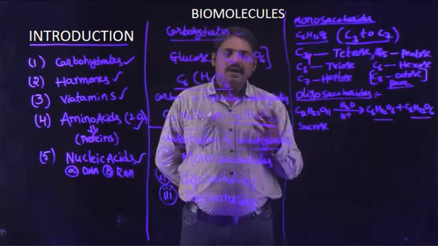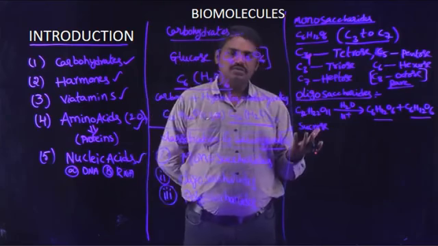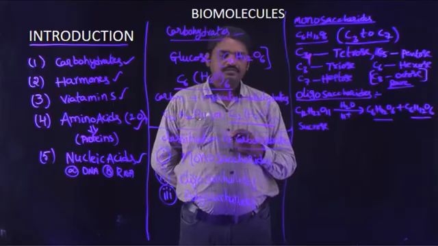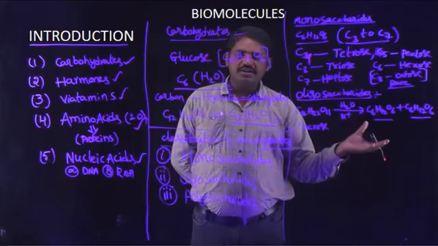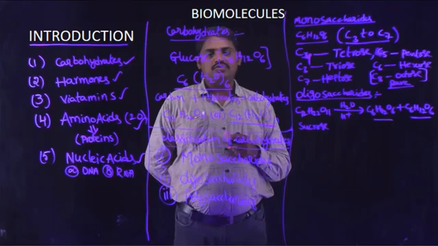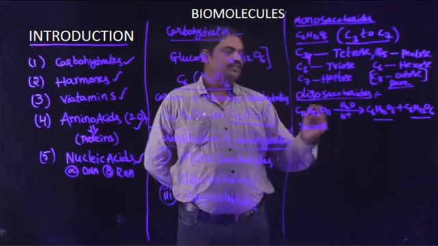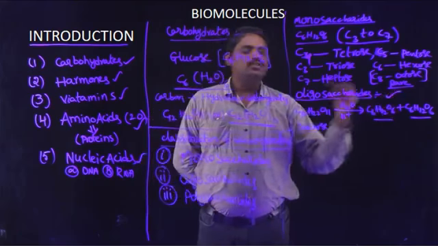And maltose, lactose. For example, lactose reacts with water and is dissociated into glucose and galactose. These are known as oligosaccharides.